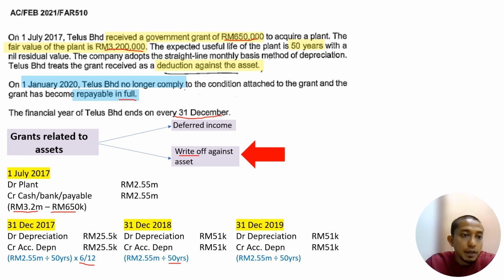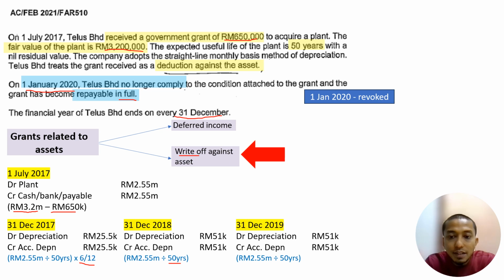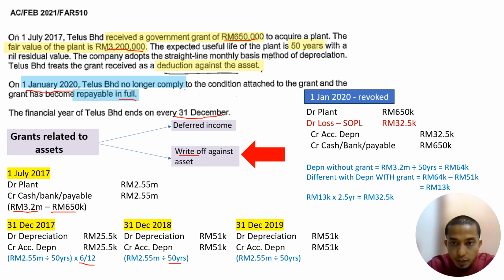No, because on 1st of January 2020, there is a revoke. Therefore, we do a revoke. How to do this revoke? I just put down the answer first. Depreciation without grant is 64,000, right? Depreciation with grant is 51,000, right? So we minus, and the extra depreciation is actually 13,000.